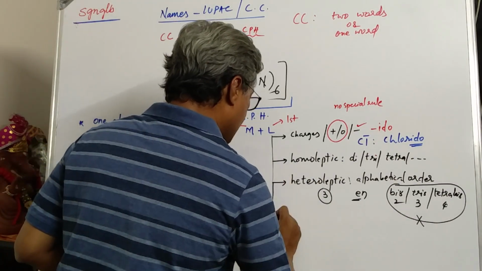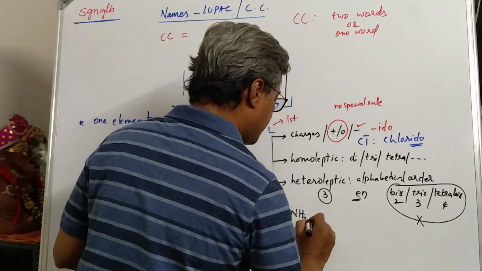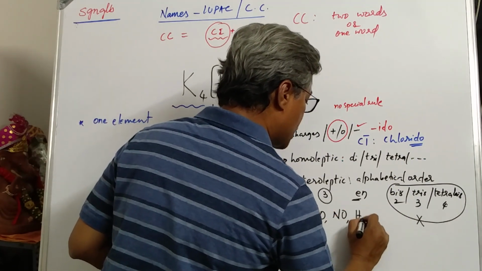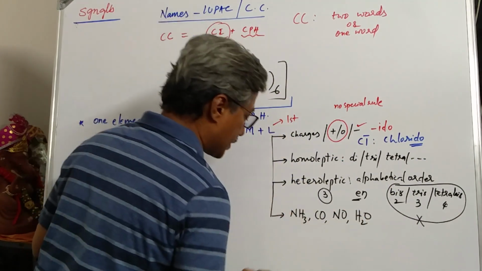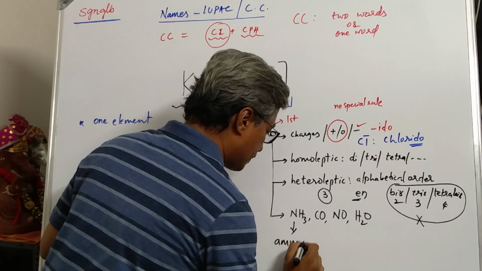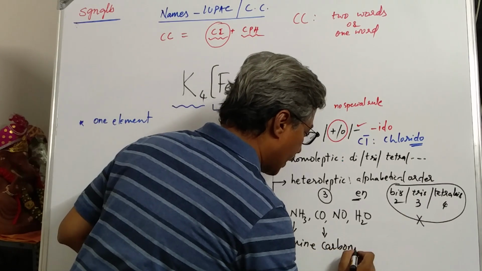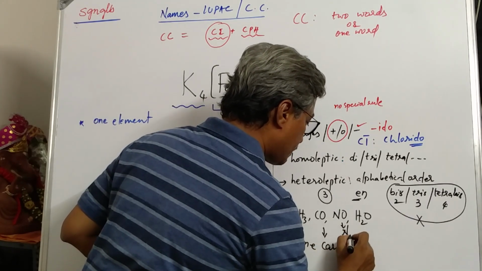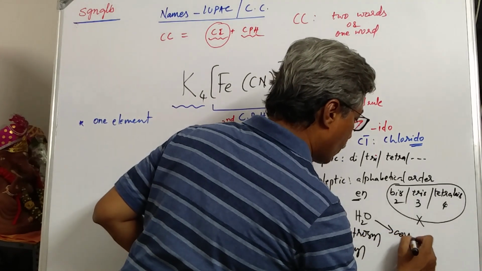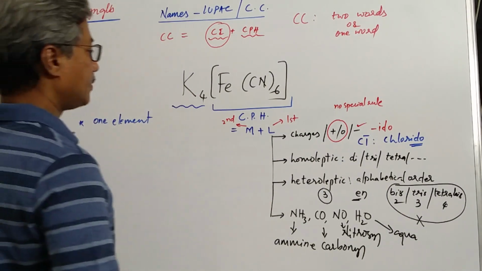Then there are special ligands, say NH3, CO, NO, and H2O. They are given some special names. NH3 is called as ammine. CO is called as carbonyl. NO is called as nitrosyl. H2O is called as aqua. Okay.